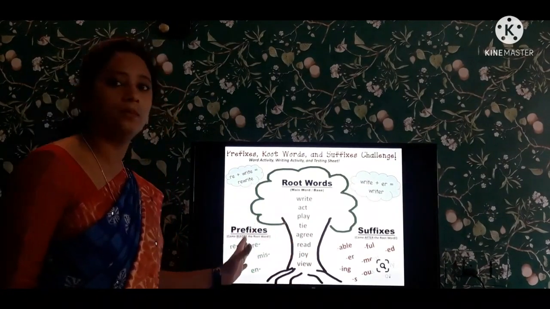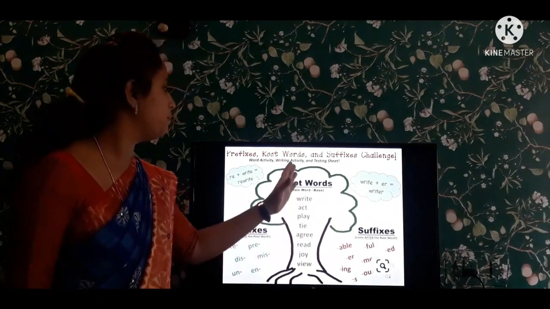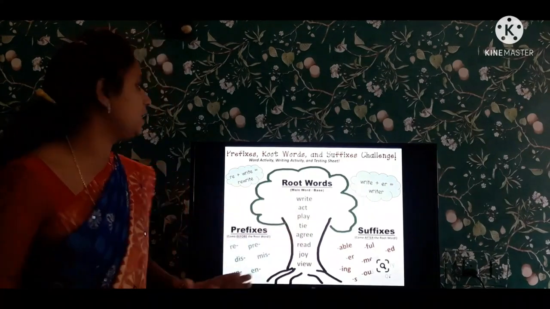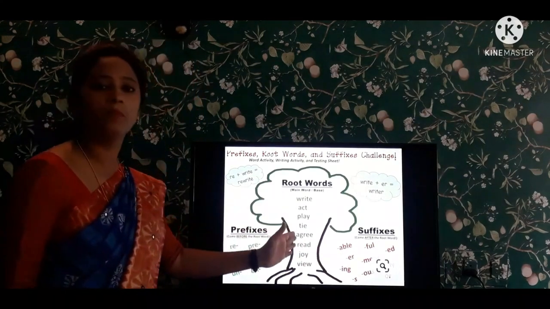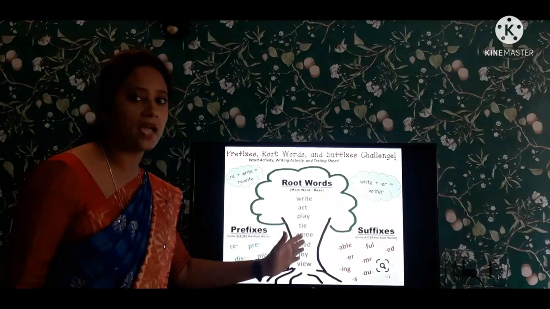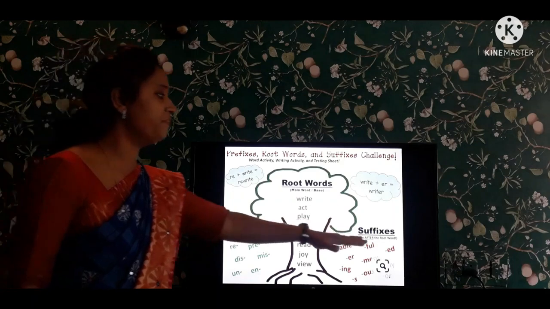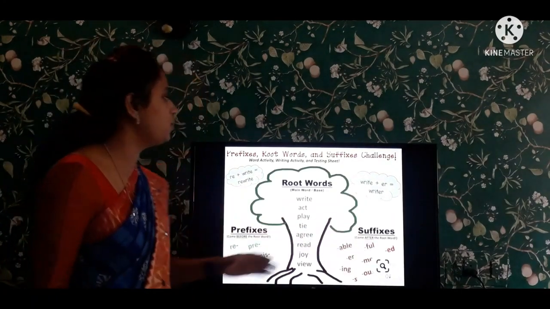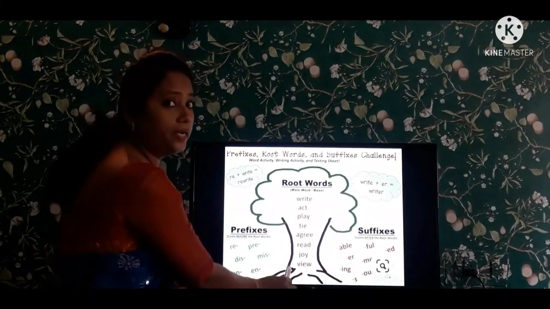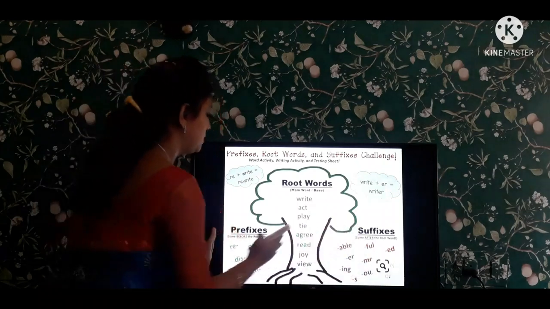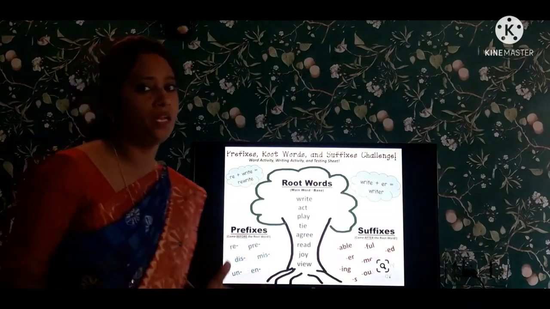By adding some other words, it gives the complete meaning or sense of the word. See here, by adding prefixes and suffixes, it gets a particular and exact meaning. Prefixes come before the root word, suffixes come after the root word. So this root word cannot survive on its own. By adding these suffixes and prefixes, it gets the exact word and meaning of the word.